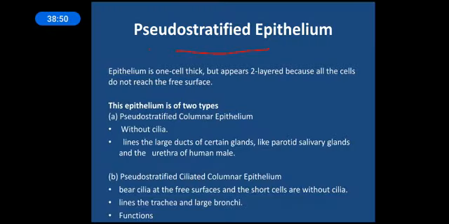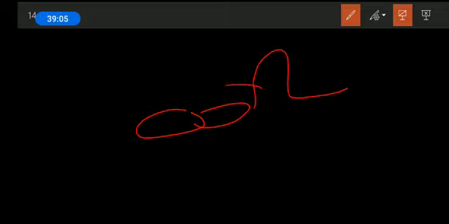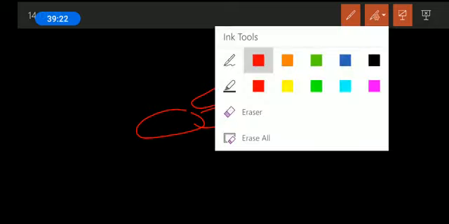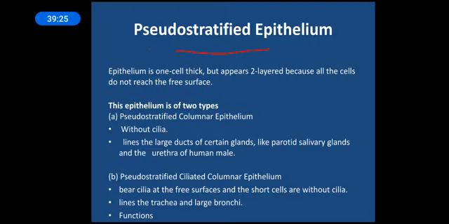So this is, suppose, my cell. This is a layer of cells. Out of these cells, a few cells are very elongated like this. Other cells are small. So it seems to me that it has two layers, one layer, two layers, but it is not actually having two layers. It will have only a single layer. So it's pseudo stratified. Pseudo means false stratified.